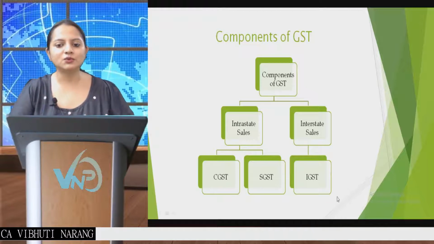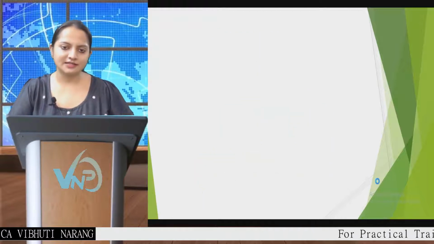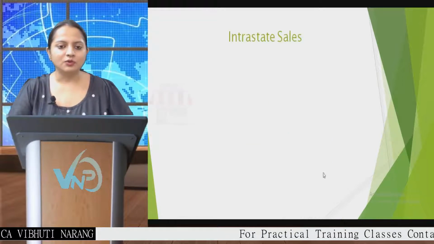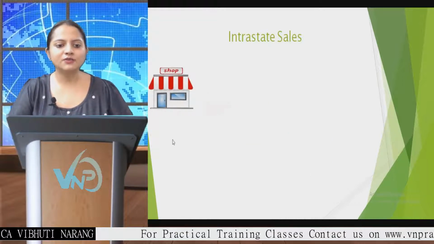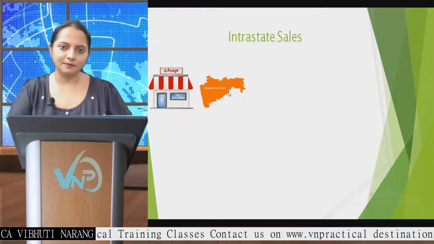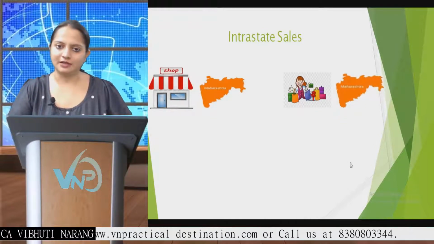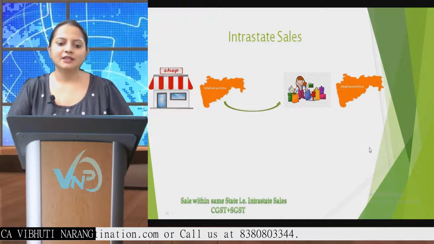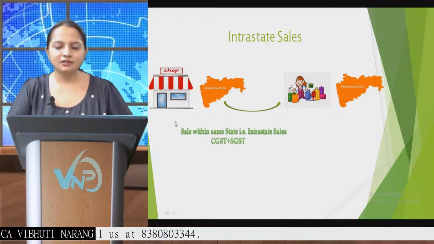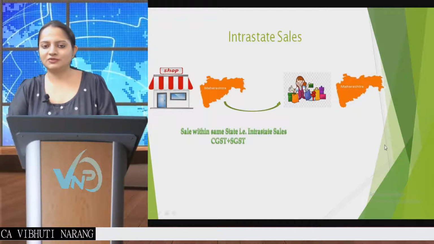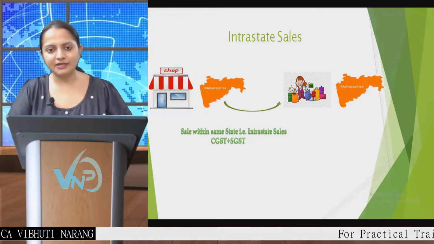First of all, we need to understand what is an intra-state sale. Let's suppose we have a shop which is located in the state of Maharashtra and the consumer is also from Maharashtra. So whenever the location of the supplier and the place of supply, these are very technical terms which we can study in later videos.